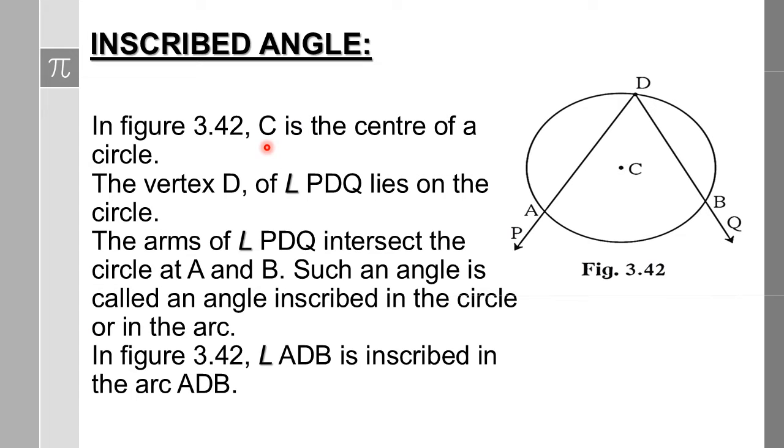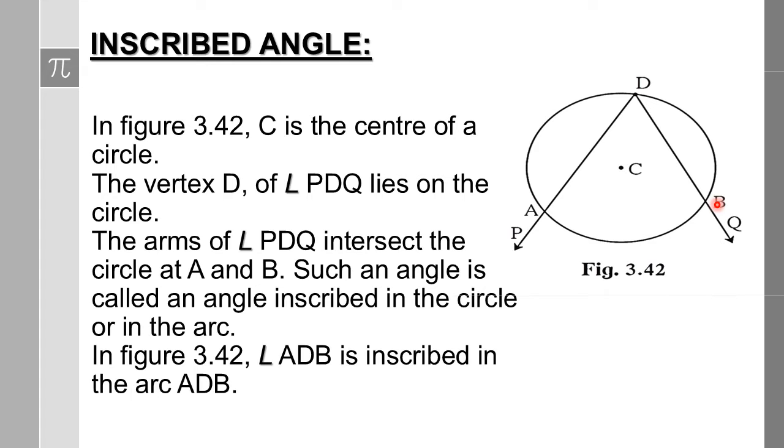In figure 3.42, C is the center of a circle. The vertex D of angle PDQ lies on the circle. The arms of angle PDQ intersect the circle at points A and B. Such an angle is called an angle inscribed in the circle, or in the arc.